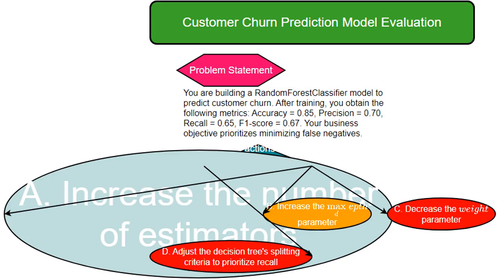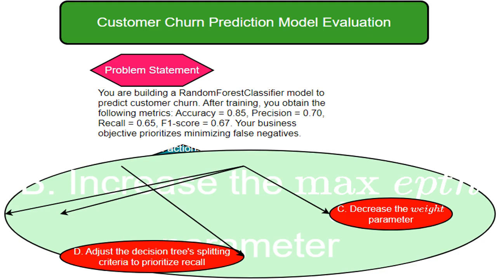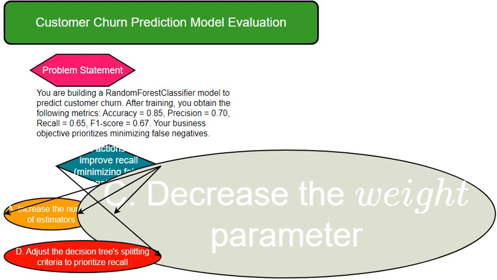I can increase the number of decision trees in my RandomForestClassifier. More trees usually make the model more stable and accurate, possibly improving recall. It reduces randomness. I can let my decision trees grow deeper by increasing the max_depth parameter. Deeper trees might capture more complex relationships in the data, improving recall. However, be careful. Too deep, and the model overfits. It's a balancing act.